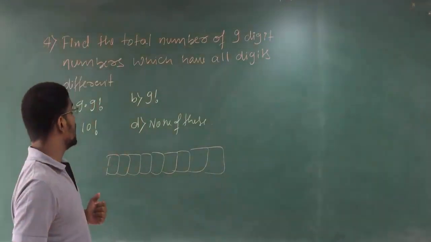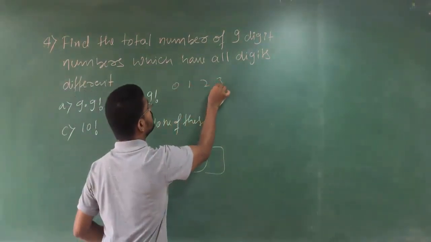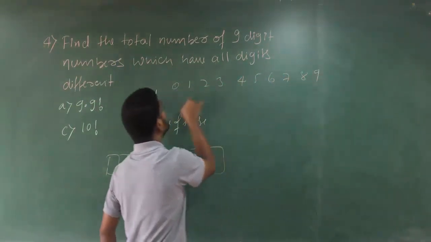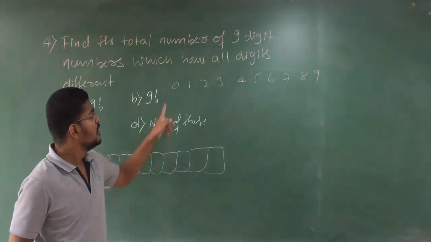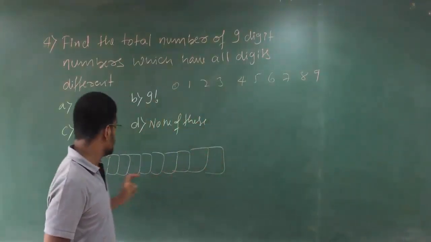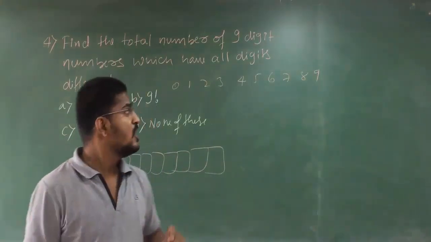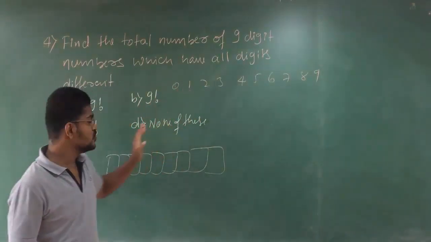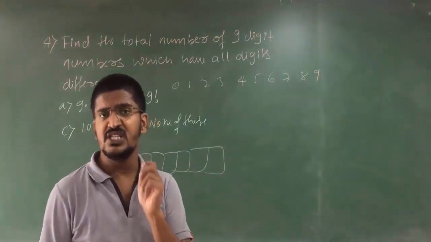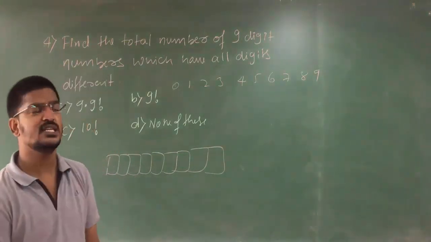So see here, total numbers how many you are having? 0, 1, 2, 3, 4, 5, 6, 7, 8, 9. You have 10 digits. Clear? Out of this 10, you should use 9 here. Are you getting my point? Out of this 10, you should use 9 here, and all the digits must be different. They are telling. Clear students?